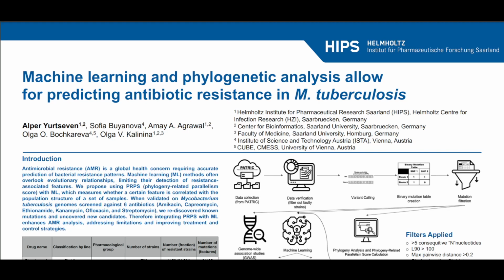However, the phylogenetic relatedness of bacterial genome mutations reduces accuracy and can even lead to false predictions in traditional machine learning. Therefore, we have developed a pipeline that uses phylogenetic relatedness parallelism scores with machine learning to measure whether a certain feature is correlated with the population structure of a set of samples. We validated our approach using Mycobacterium tuberculosis genomes that were screened against 6 antibiotics. In our experiments, we rediscovered some known mutations as well as new and previously uncovered candidates.